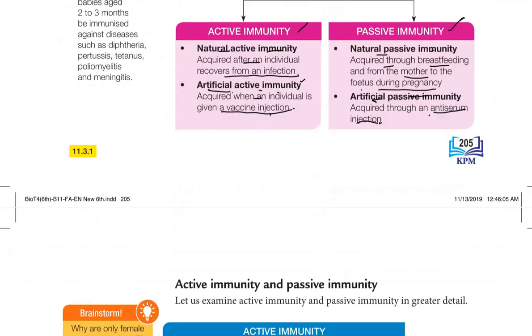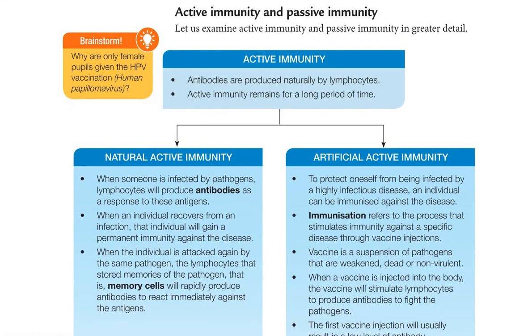Okay, now move on to active immunity and passive immunity. Let us examine active immunity and passive immunity in greater detail. The two main characteristics of active immunity are, first, antibodies are produced naturally by lymphocytes.